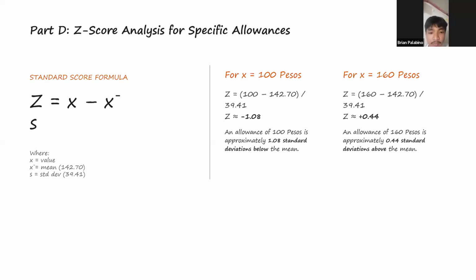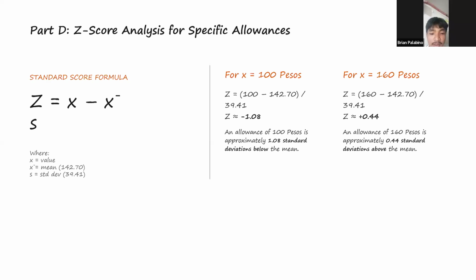In part D, we calculated the z-scores of specific allowance values to determine how far they are from the mean. We use the formula z equals x minus x bar divided by s, where x is the value, x bar is the mean, which is 142.70, and s is the standard deviation, which is 39.41.